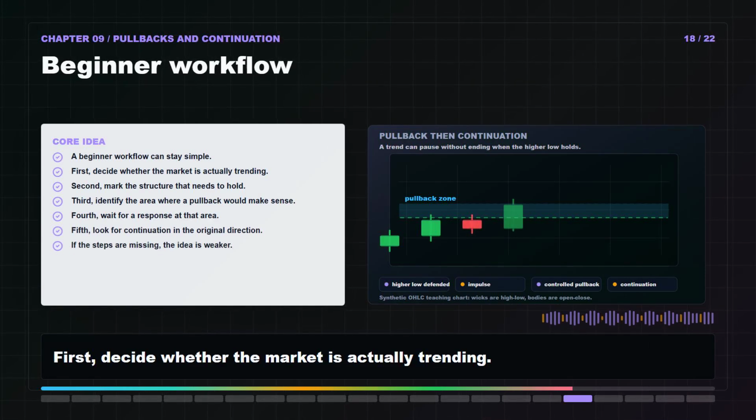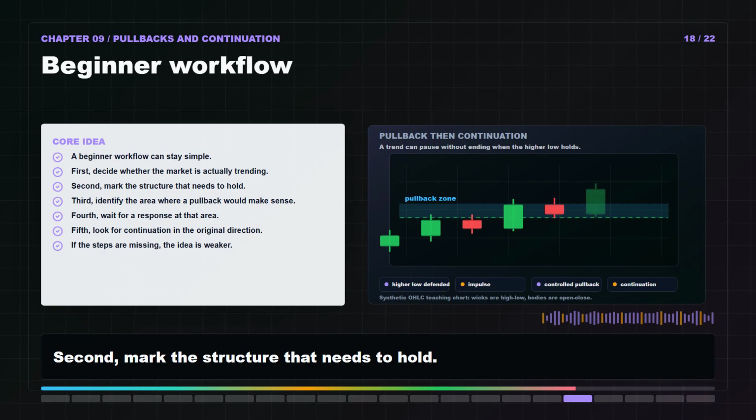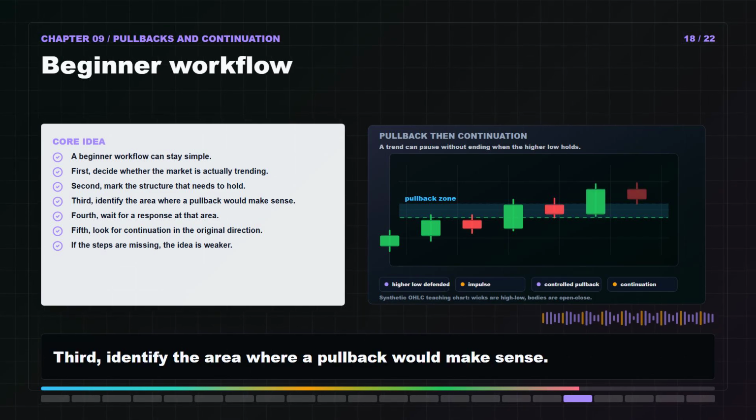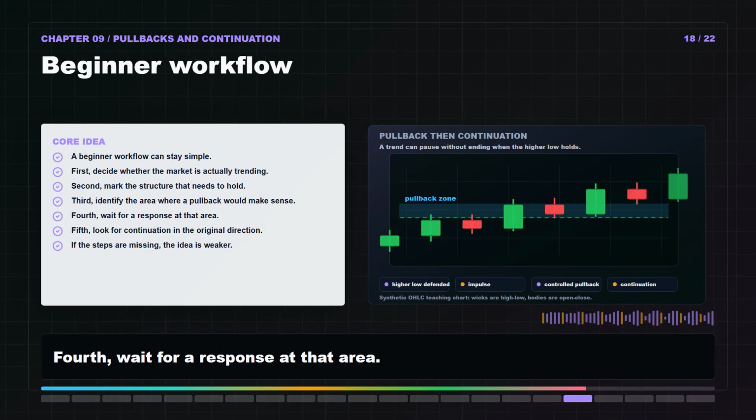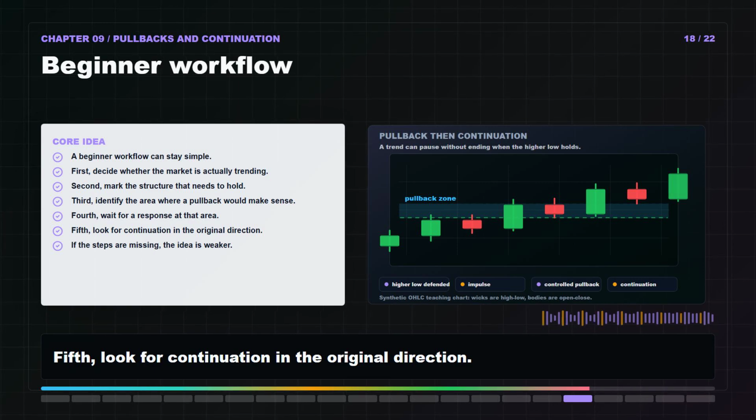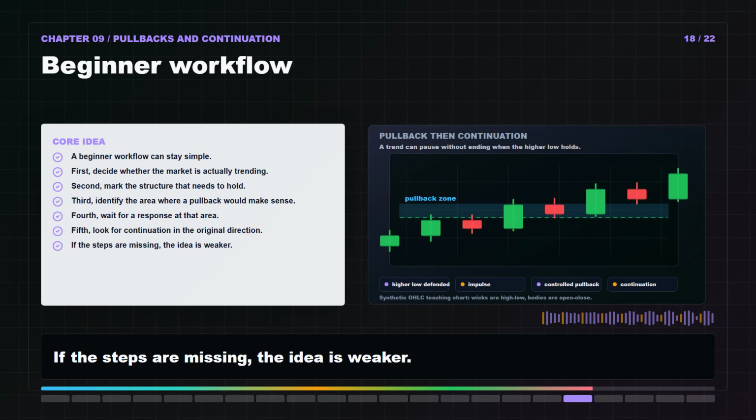First, decide whether the market is actually trending. Second, mark the structure that needs to hold. Third, identify the area where a pullback would make sense. Fourth, wait for a response at that area. Fifth, look for continuation in the original direction. If the steps are missing, the idea is weaker.